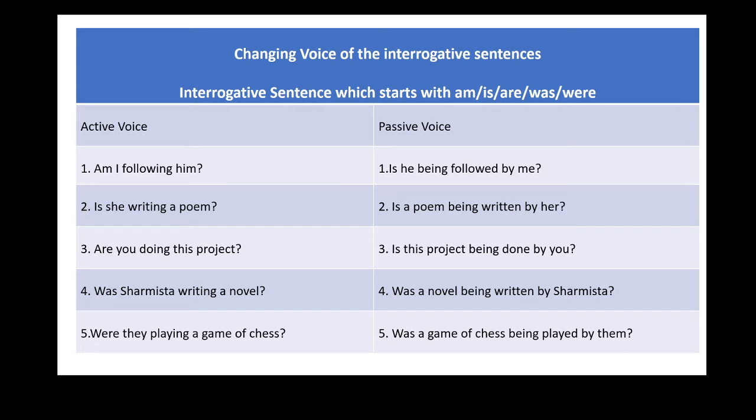The next example is, were they playing a game of chess? First of all, we have to transform this sentence into simple, such as, they were playing a game of chess. In this sentence, they is subject, were playing verb, a game of chess is an object.